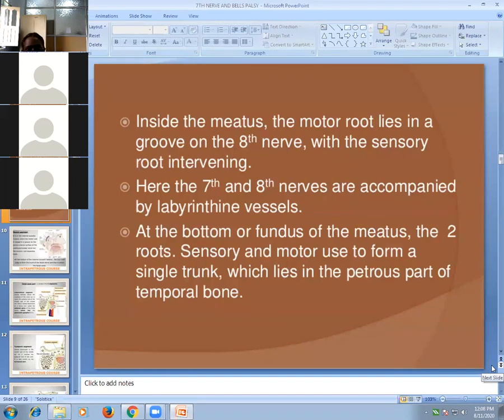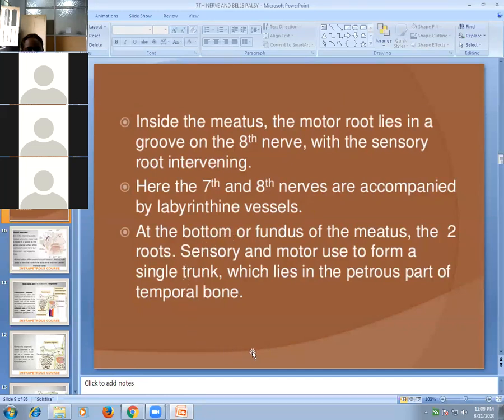Then inside the meatus, the motor root lies in a groove on the 8th nerve with the sensory root intervening. Here, the 7th and 8th nerves are accompanied by labyrinthine vessels. This is the intrameatal course. At the bottom or fundus of the meatus, these 2 roots, sensory and motor, fuse and form a single trunk, which lies in the petrous part of the temporal bone. That is the intrapetrous course. So from the pons, it courses to the internal acoustic meatus, enters it, and then its course continues in the petrous part of the temporal bone.